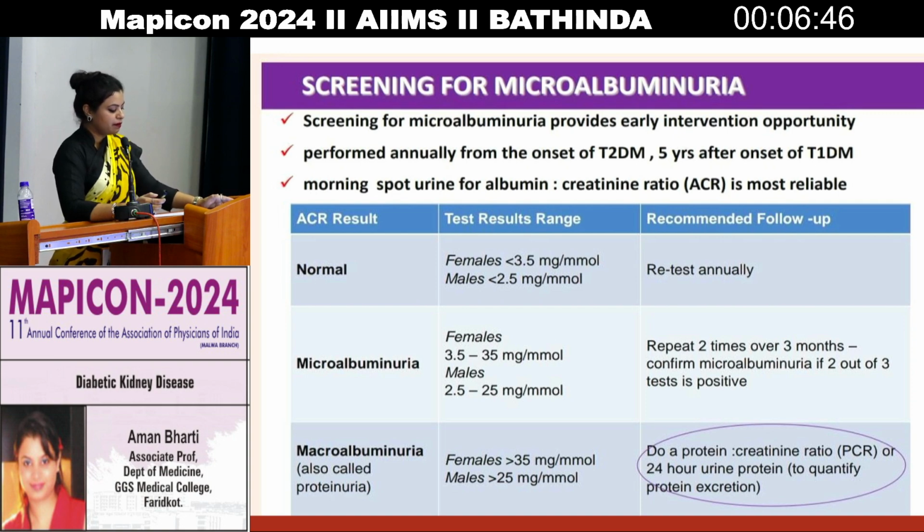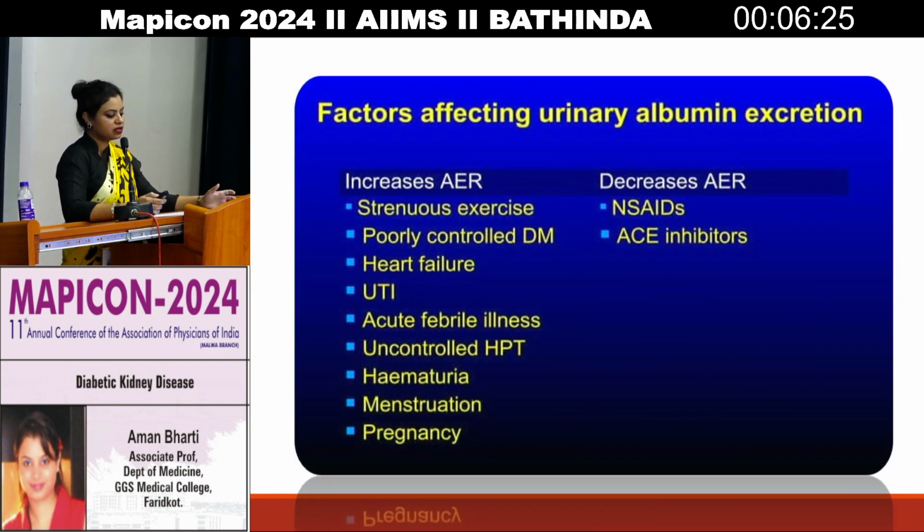And in the case of macroalbuminuria, that is also called proteinuria. In females, it is labeled when it is more than 35, and in males, when it is more than 25 milligram per millimole. And in this case, we need to quantitate. We need to collect a 24-hour urine sample and quantify the protein excretion, and we need to get a protein creatinine ratio.